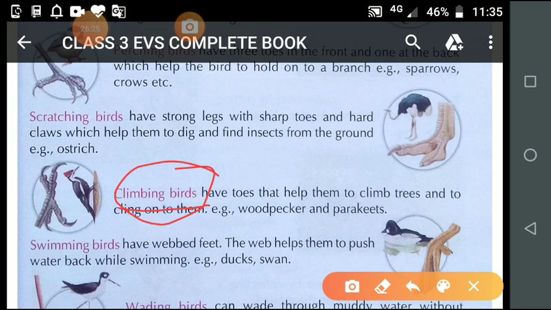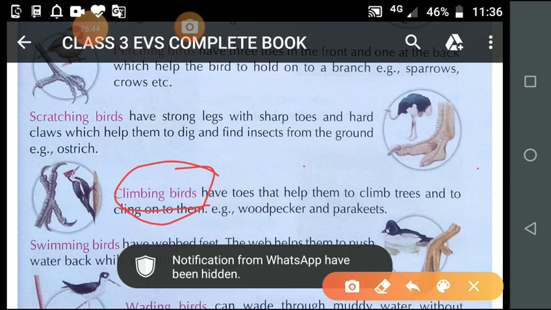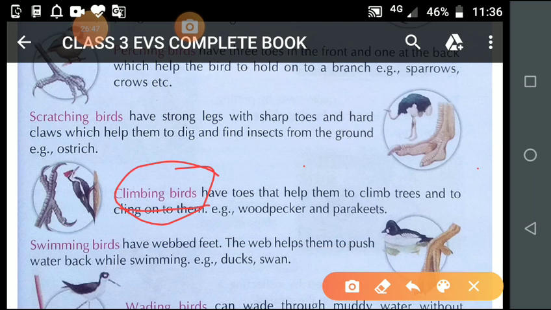Now student, this is the picture of a woodpecker. Is it clear?